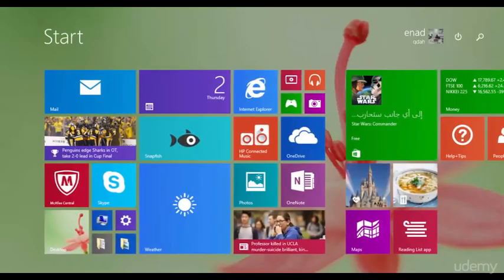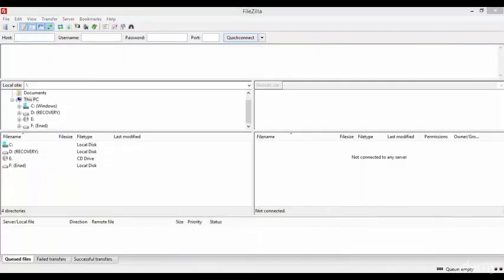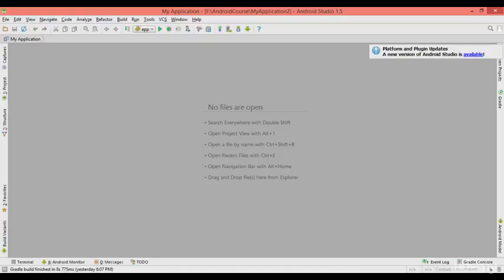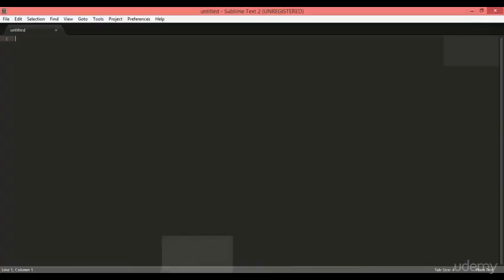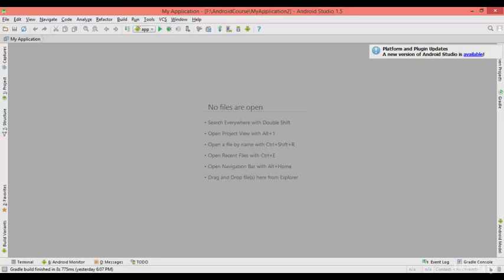And for the Sublime, this is the main page for Sublime. I will be going into details in the coming videos. So there you have it. We have Sublime, the FileZilla FTP solution, and Android Studio. That's all we're gonna need to accomplish this course.